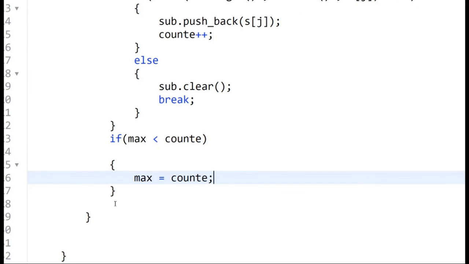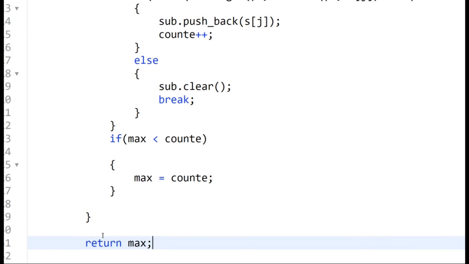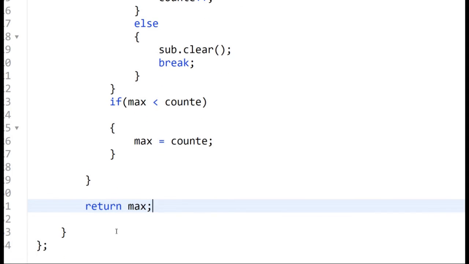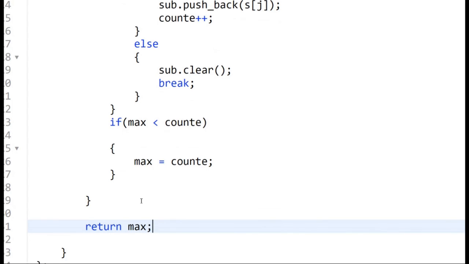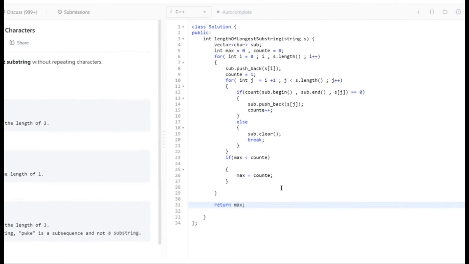After that we get out of the for loop and return max. That's so simple. So we'll return the max. Now we'll try to run this.